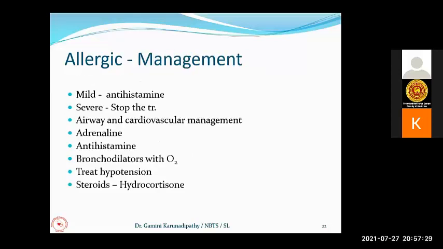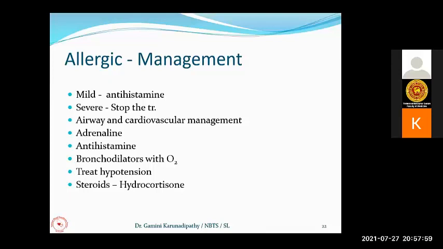So in the management, mild allergic reactions will respond to any form of antihistamines. You can give chlorpheniramine or Phenergan. Now, if the patient is having any severe form of anaphylactoid reaction, you have to stop the transfusion immediately. You have to clear the airway and you have to give the cardiovascular management. You may have to go for the adrenaline, antihistamine.